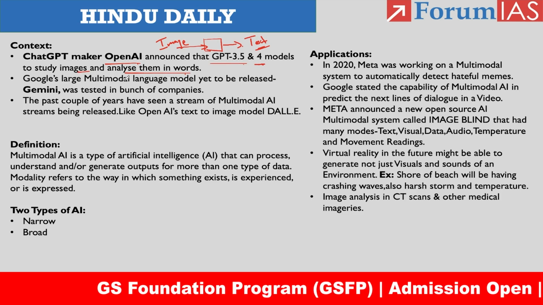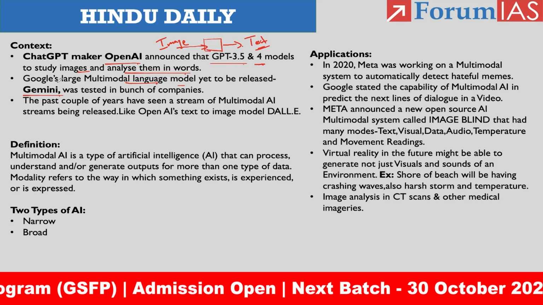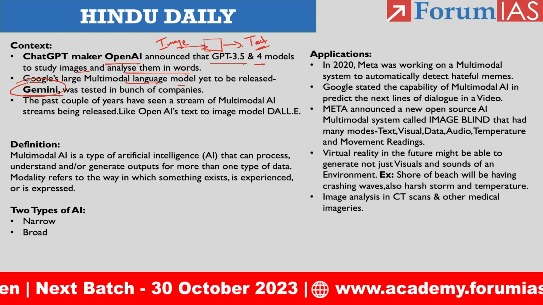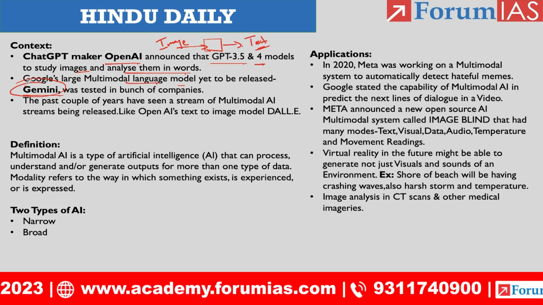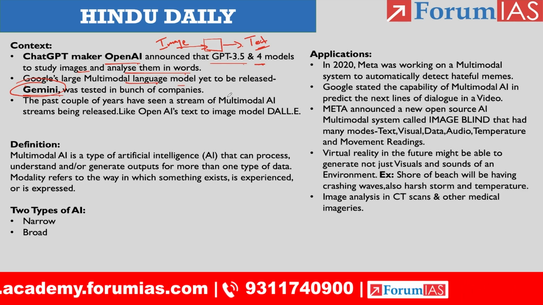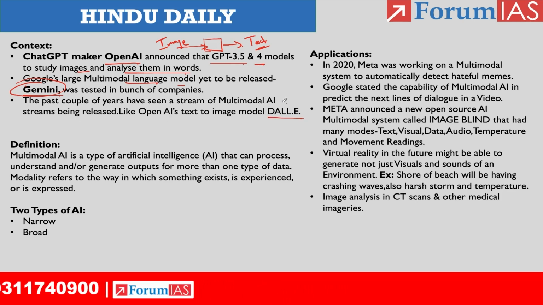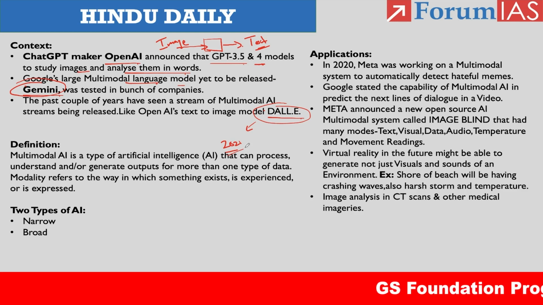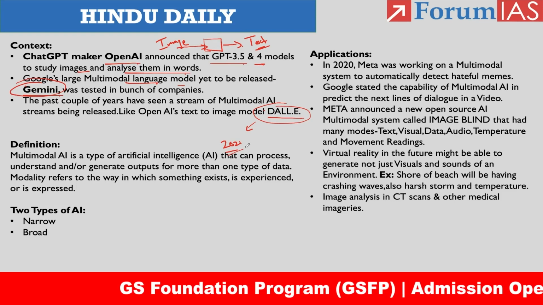And Google's large multimodal language model is yet to be released. The model name is Gemini. So Gemini is the multimodal language model of Google, okay? But it has been tested in certain companies and has proven successful. And the past couple of years have seen a stream of multimodal AI models being released, like OpenAI's text-to-image model DALL-E. DALL-E came in the year 2021 and it is the beginning of the multimodal artificial intelligence platform. Before getting into the article, we need to know what is meant by multimodal artificial intelligence.